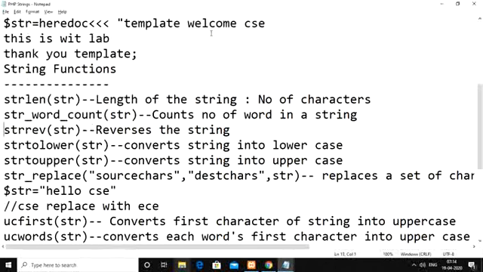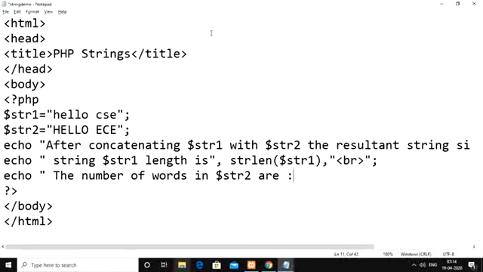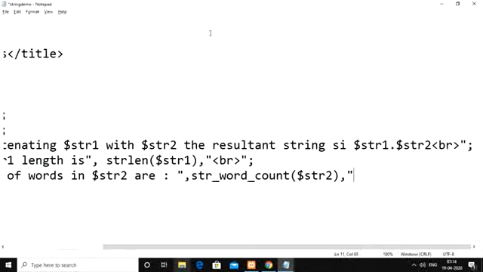Here you can take str underscore word underscore count function. We can write down as echo the number of words in $str2 are, string word underscore count of $str2, comma, use break here.